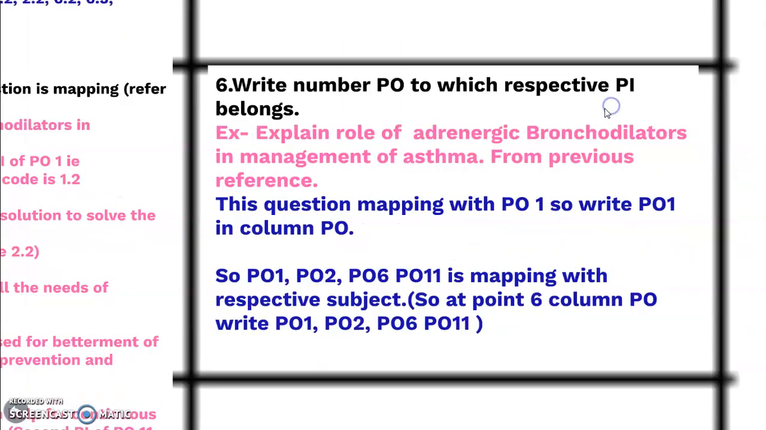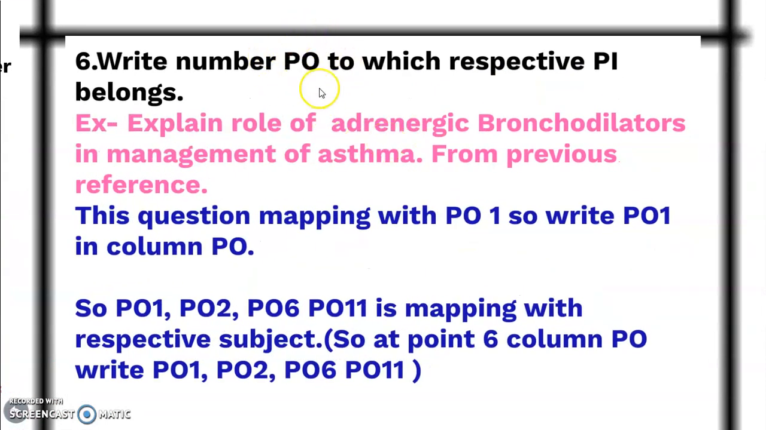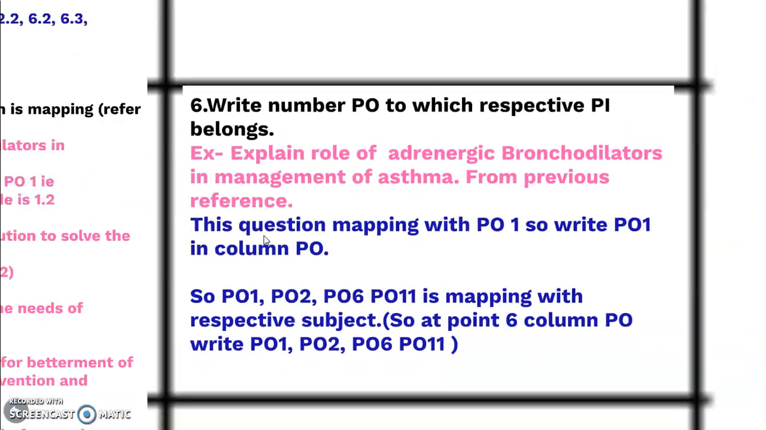Then next, we have to write the number of POs. From that particular PO we have to take this column. For example, explain the role of adrenergic bronchodilator in management of asthma, by taking the various previous experiences. This question will map with PO number first, that is pharmacy knowledge, PO number second, PO number 6 and PO number 11. Hence this question will map with 4 POs, and here we have to write the numbers of those particular POs, that is PO 1, PO 2, PO 6 and PO 11.